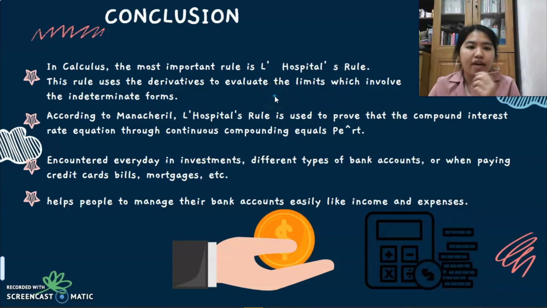In conclusion, in calculus, the most important rule is L'Hopital rule. This rule uses the derivative to evaluate the limits which involve the intermediate forms. According to Menascero, L'Hopital rule is used to prove that the compound interest rate equation through continuous compounding equals p Euler power of rt. Compound interest rate is encountered every day in investment, different types of bank accounts or paying credit card bills, mortgage, and so on. It helps people to manage their bank account easily, like income and expenses.